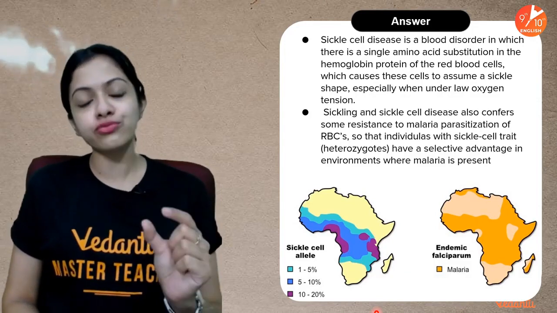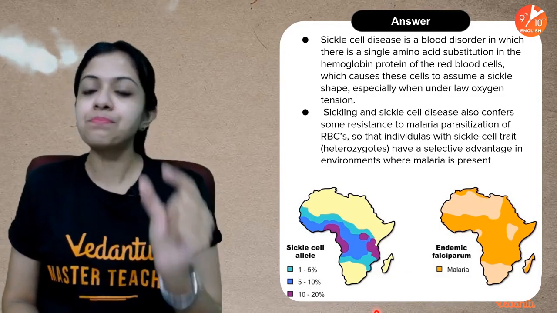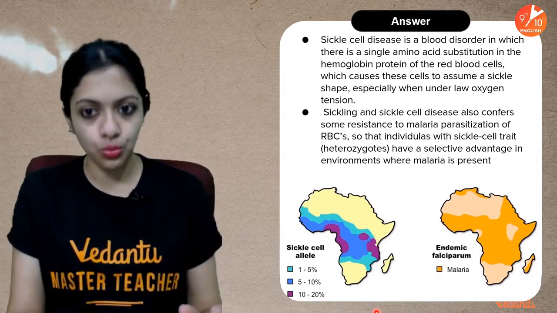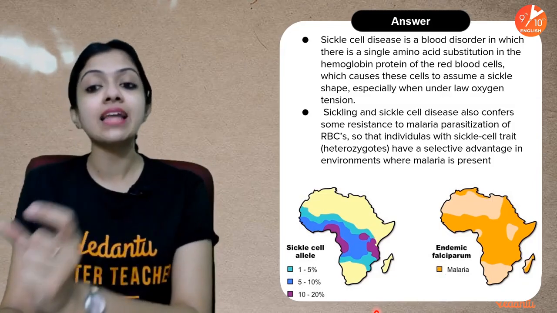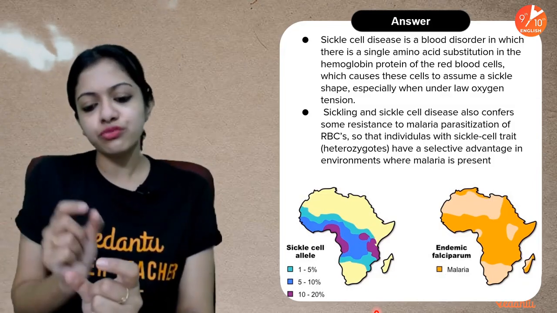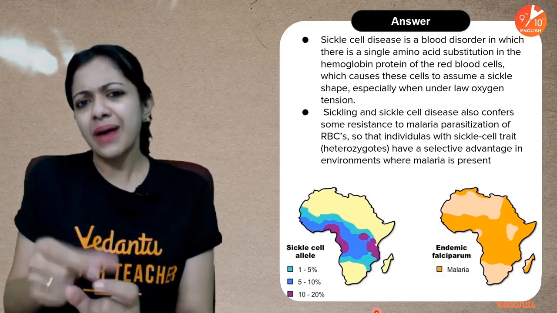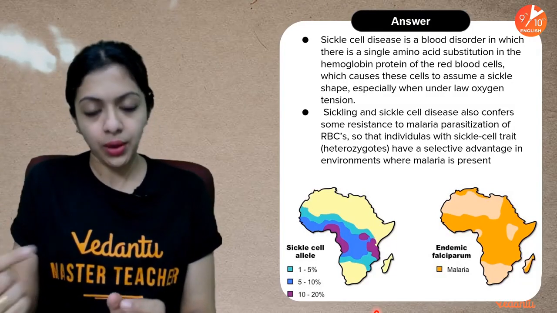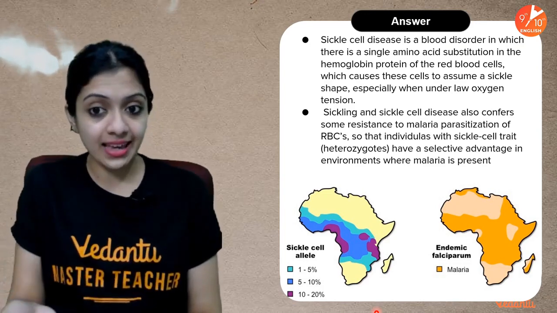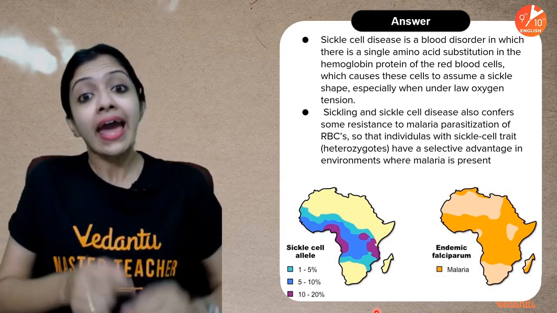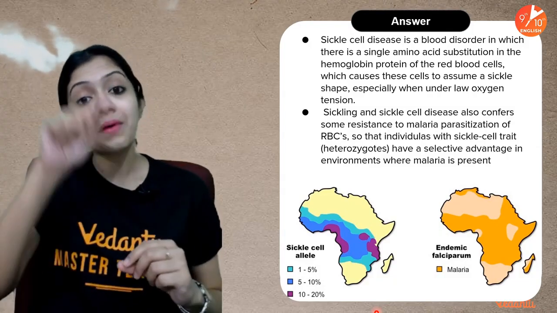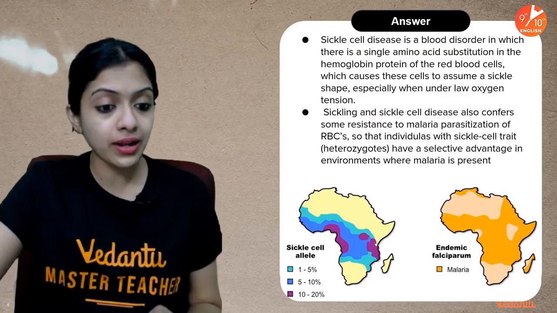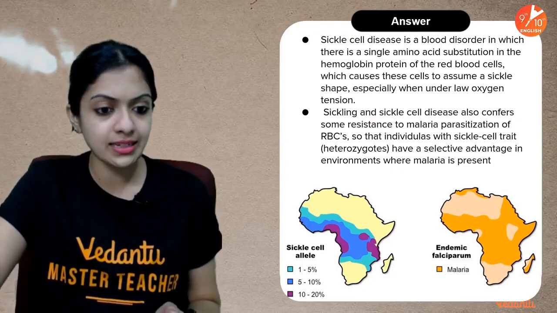So because of one simple mistake while making the amino acid chain during hemoglobin synthesis, this is what is a single amino acid substitution, wherein instead of one particular amino acid, by mistake, another amino acid comes into place, okay? And because of that mistake in the hemoglobin protein of red blood cells, it causes these cells to assume a sickle shape. What do red blood cells actually look like? Let me just draw it out for you so that you might understand it a little easier.